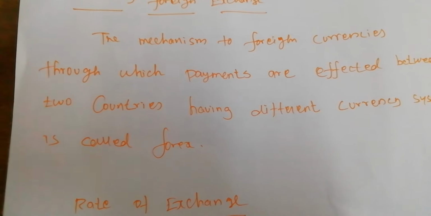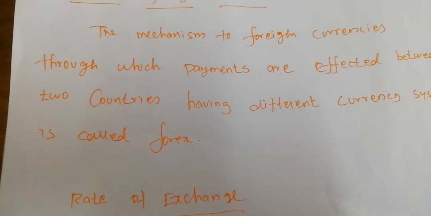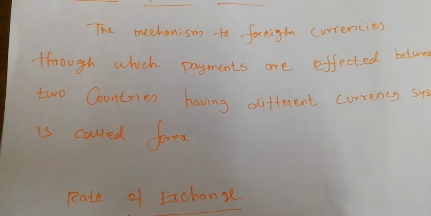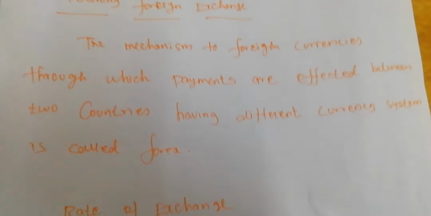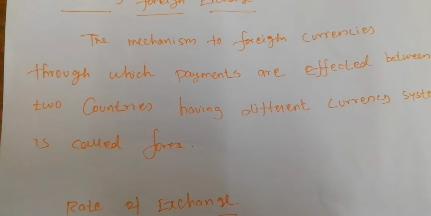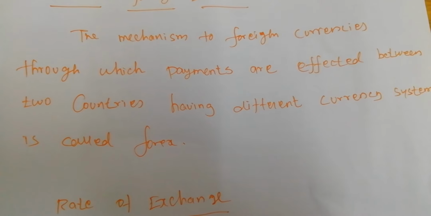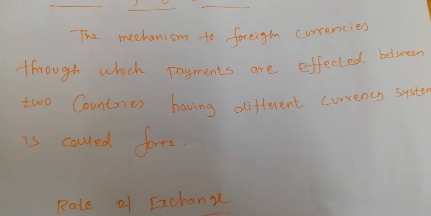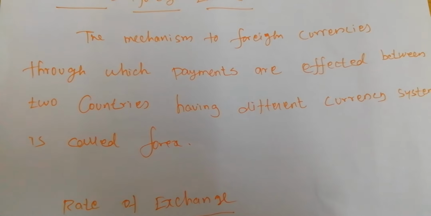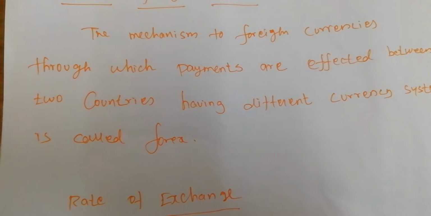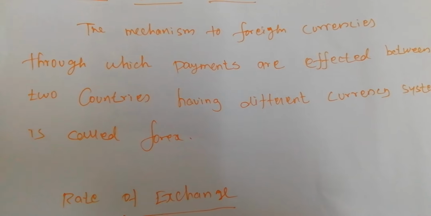So foreign exchange is the system or process of converting one national currency into another nation's currency and of transferring money from one country to another. When nations are involved in international trade, they have to pay money to other nations for import purposes, and they will receive some amount of money for export purposes. Whenever they pay, they have to pay in their trading countries' currencies only.